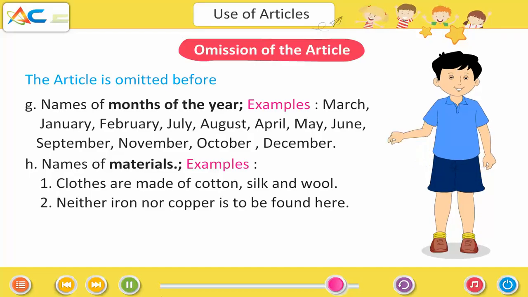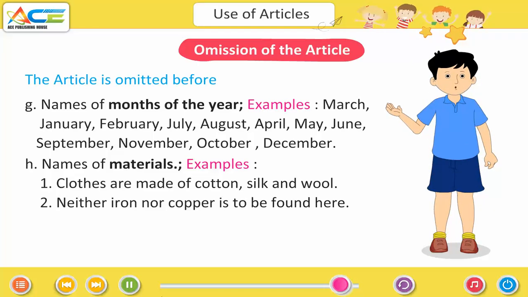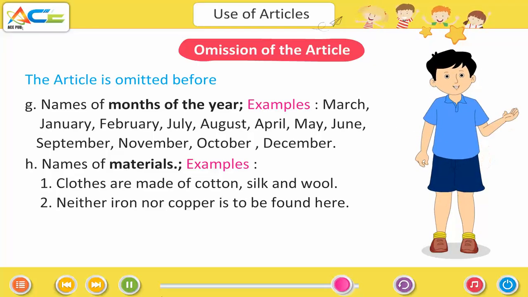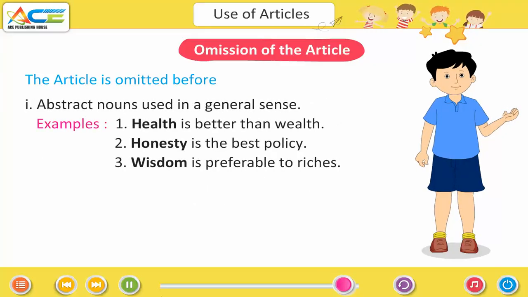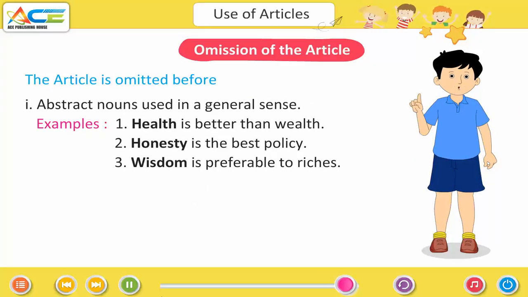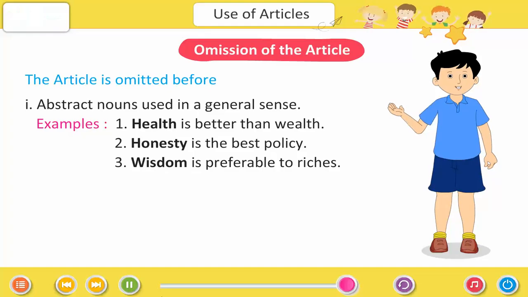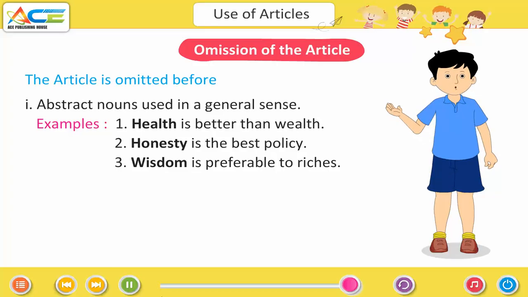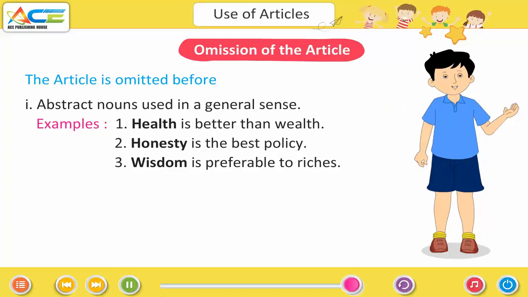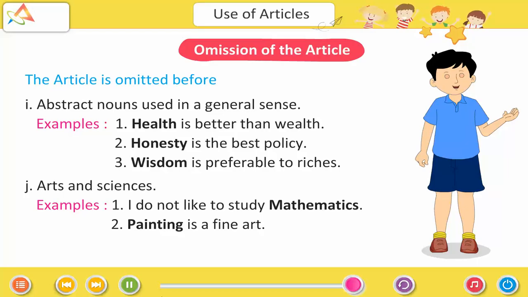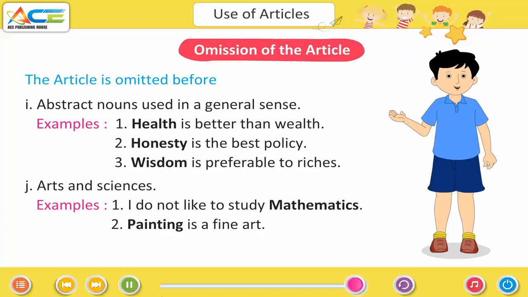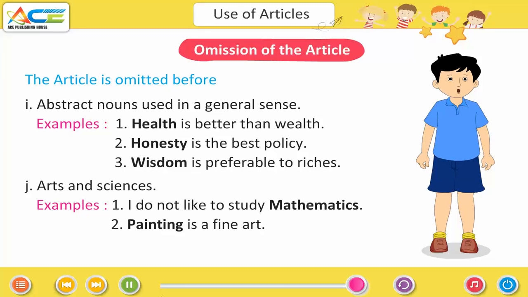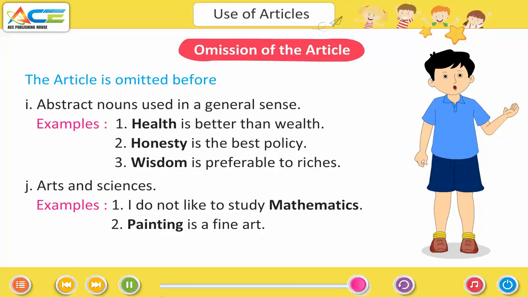Names of materials. Examples: clothes are made of cotton, silk and wool. Neither iron nor copper is to be found here. Abstract nouns used in a general sense. Examples: health is better than wealth. Honesty is the best policy. Wisdom is preferable to riches. Arts and sciences. Examples: I do not like to study mathematics. Painting is a fine art.